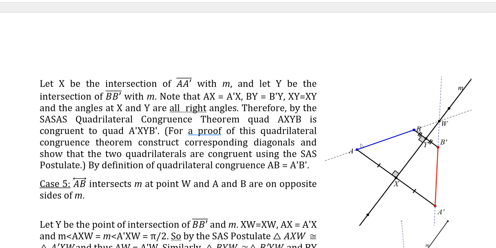And so among other things, that makes these line segments AB and A prime B prime congruent to each other, the same length. So therefore, once again, AB and A prime B prime are the same length. If you want to prove that these two quads are congruent, look at a diagonal. Use some of your triangle congruence theorems a couple of times there and see if you can figure out how to write a proof of that.